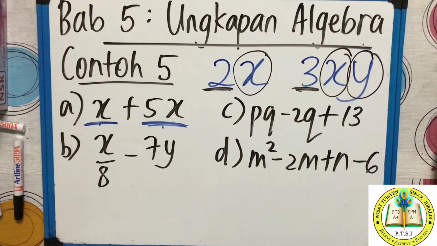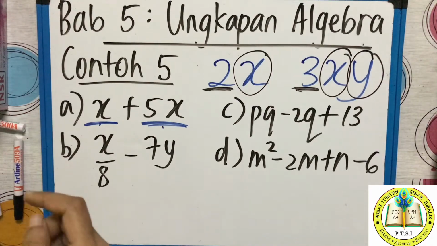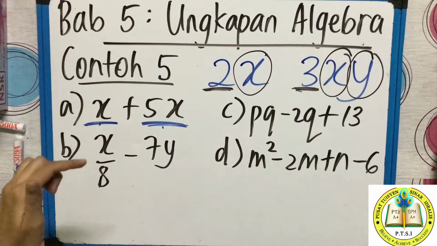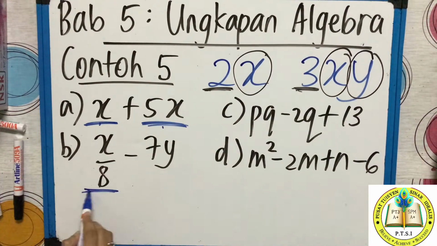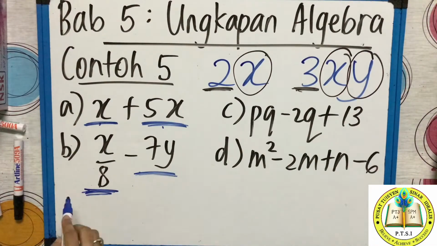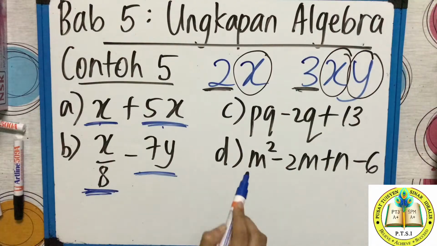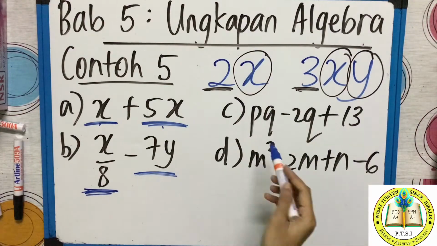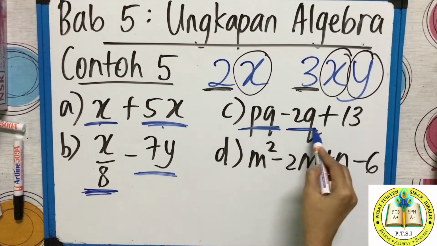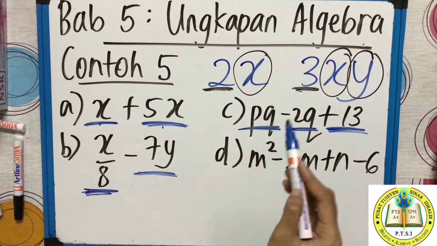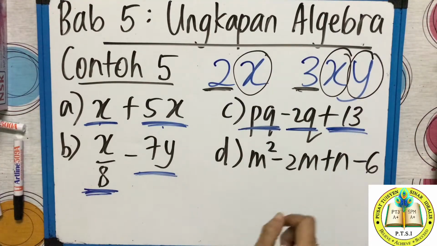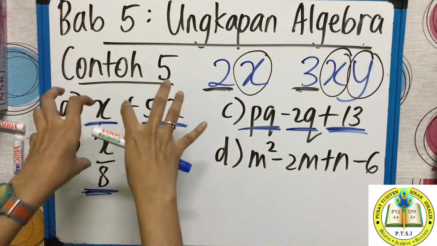So when they ask you, in the question, identify the terms, you can write one is X, comma, another one is 5x. Next one is the B question, X over 8 minus 7y. So this is one term and this is another term. So ada 2 sebutan. C question, how many terms does this have? 3 terms. Ada 3 sebutan. PQ, negative 2Q, positive 13. Ada 3 sebutan. 3 terms. 2 terms, 2 terms, 3 terms. So what teacher told you just now class? Sebutan. Sebutan tu like kumpulan, group.